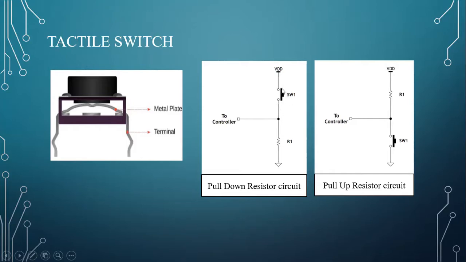In the pull-up resistor circuit, when the switch is open, the controller will be connected to VDD and will read 1. If the switch is closed, the controller will read 0, as it is connected to ground through the switch.